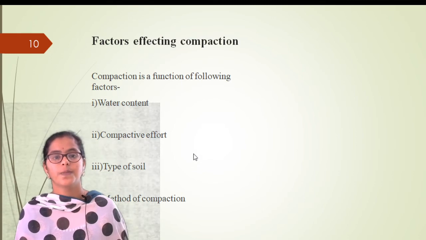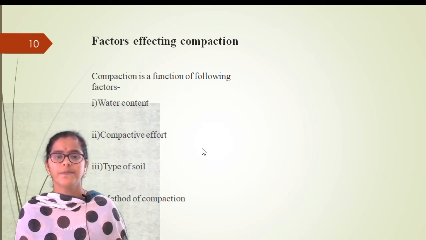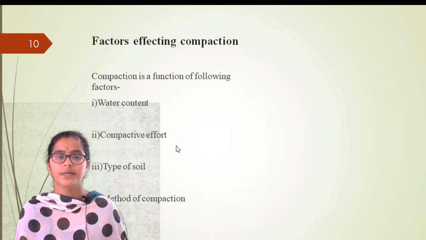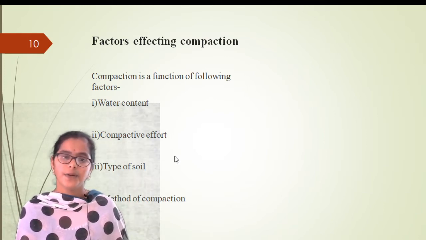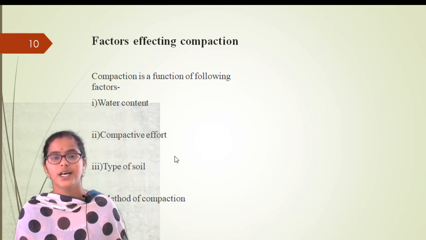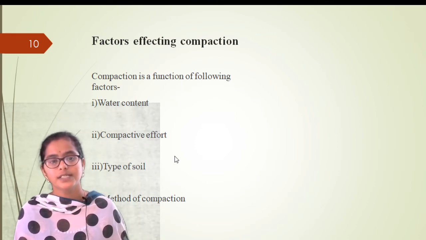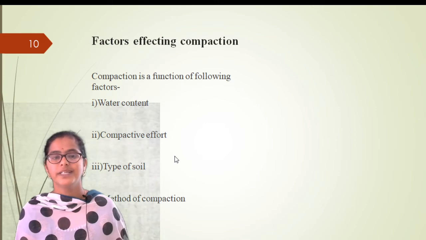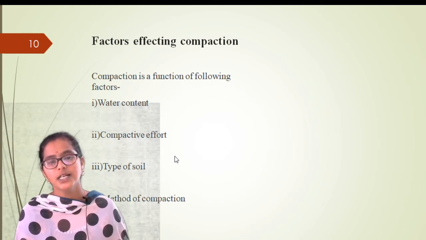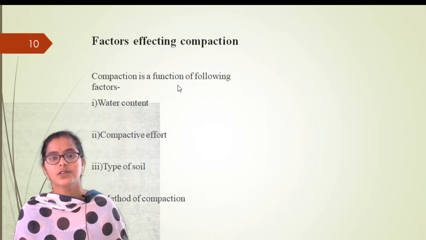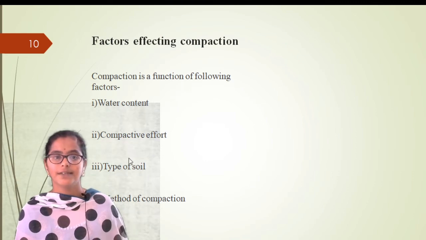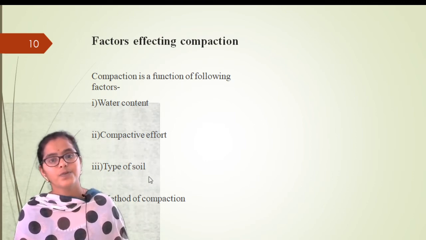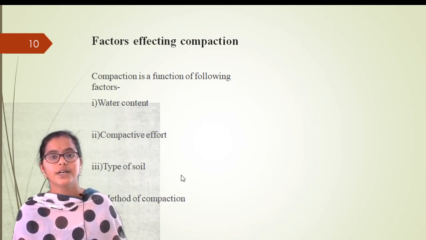Even if you give the same amount of compaction, the effect will sometimes be more, sometimes less. So the first factor is water content, second is compactive effect, third is type of soil, and fourth is method of compaction.